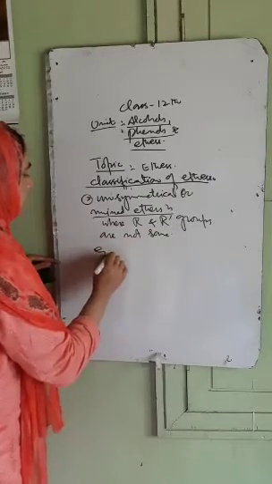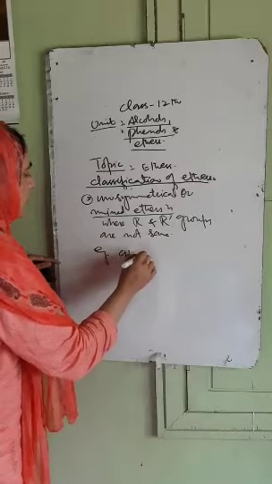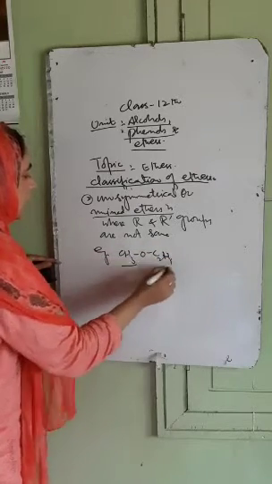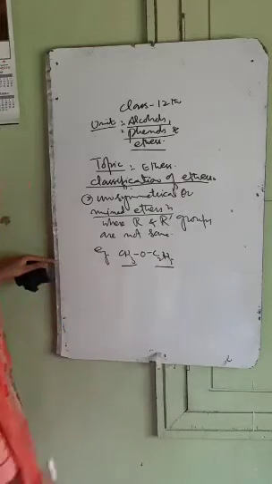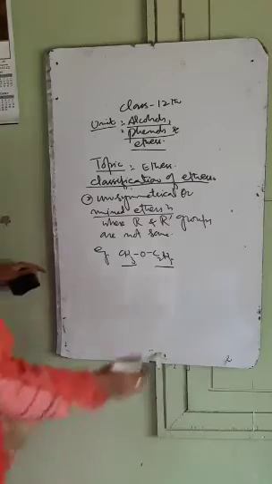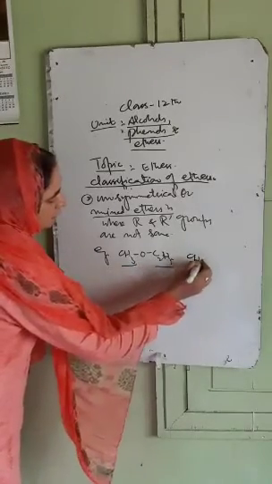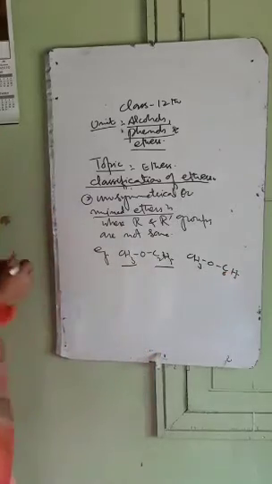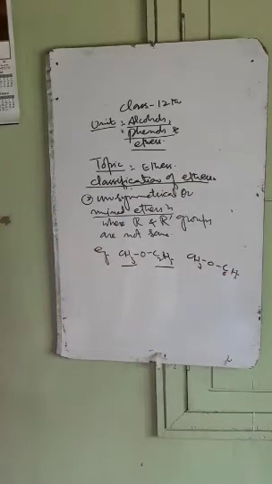For example, CH3OC2H5. Here there are two alkyl groups but they are not the same, so this is an example of an unsymmetrical or mixed ether. Similarly, we have CH3OC6H5. Here also R and R dash are not the same, so this is an example of an unsymmetrical or mixed ether.